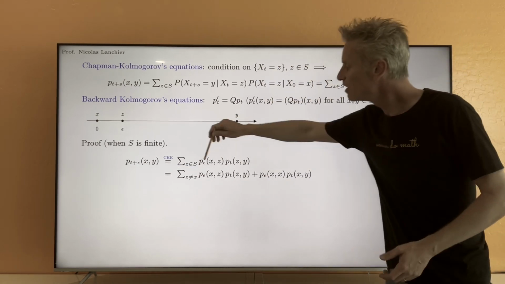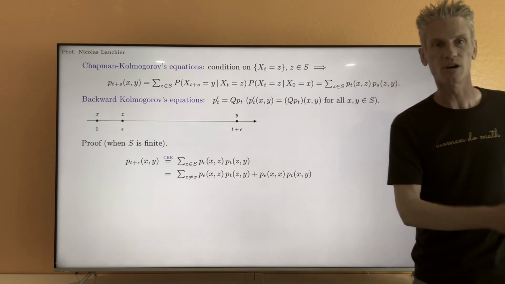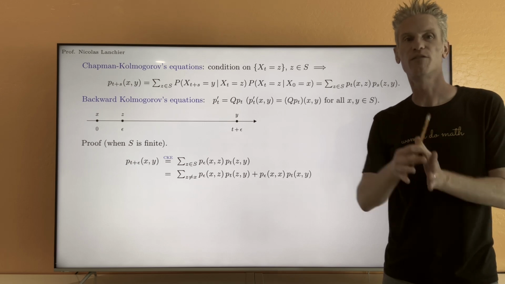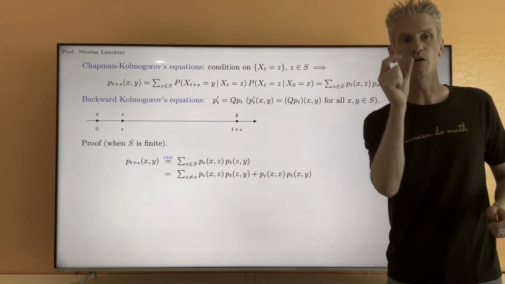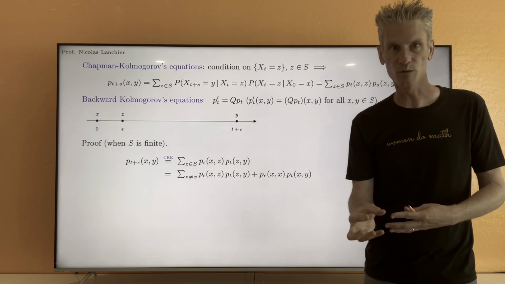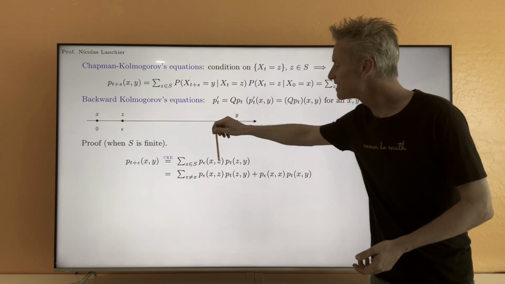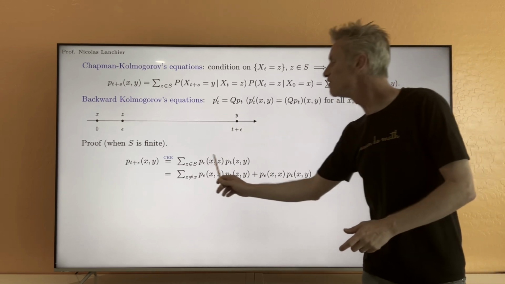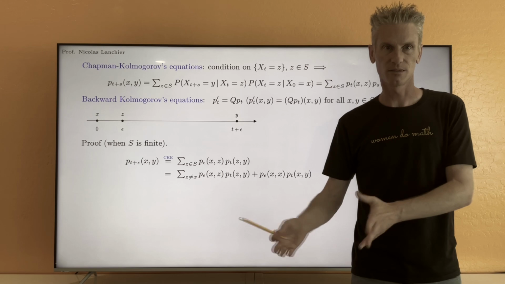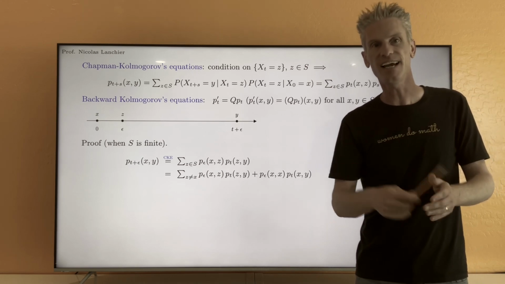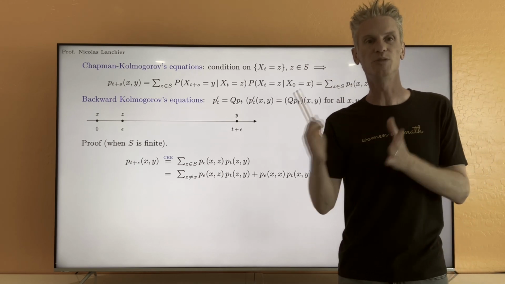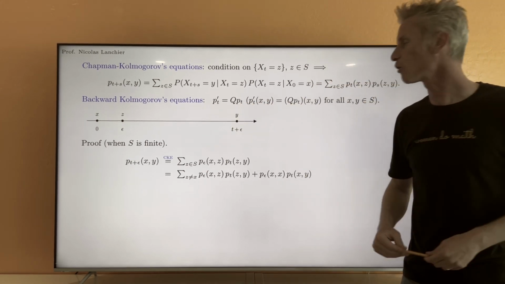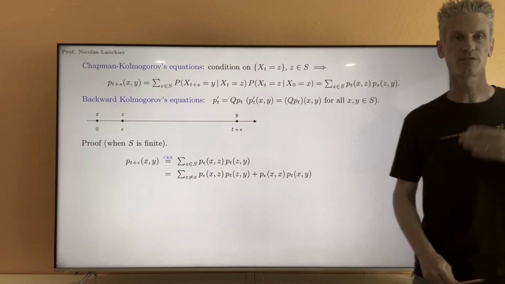When epsilon is small, P epsilon xz is small also when x and z are different. The probability of a jump from x to z in a very short time interval is very small. On the opposite, if x and z are equal, in which case this becomes P epsilon xx, then this term becomes close to 1. The probability that we stay in state x in this very short time increment should be close to 1. So the behavior of those terms depends really on whether x is equal or different from z.